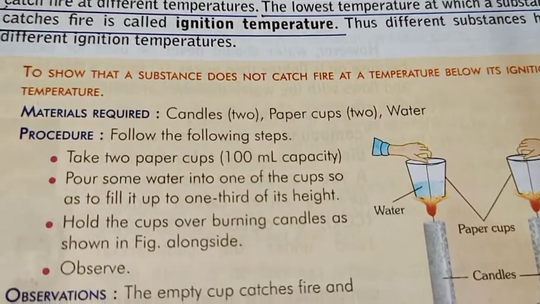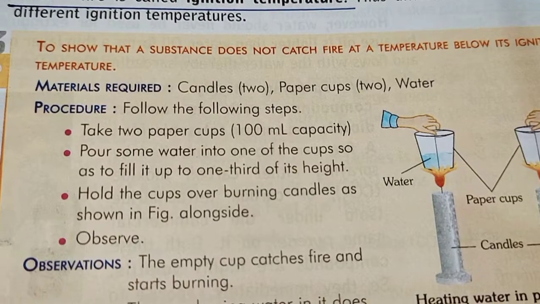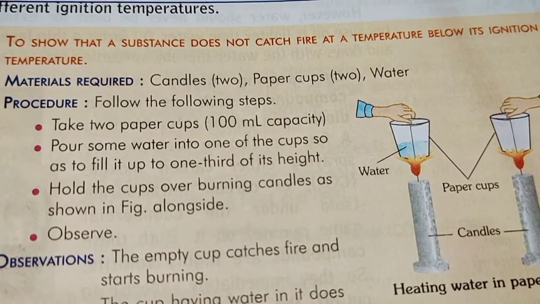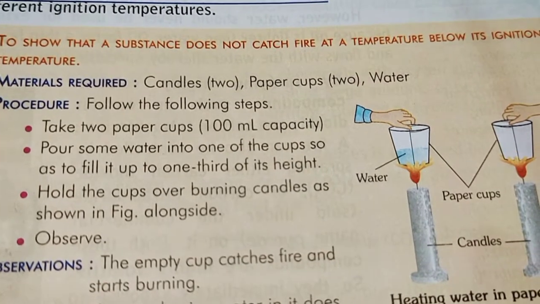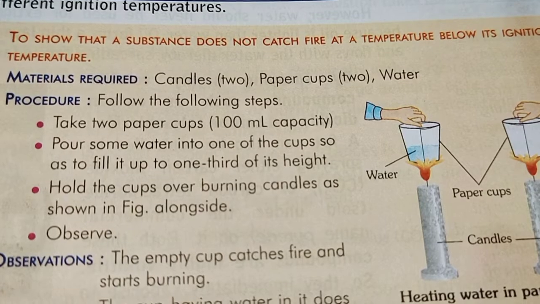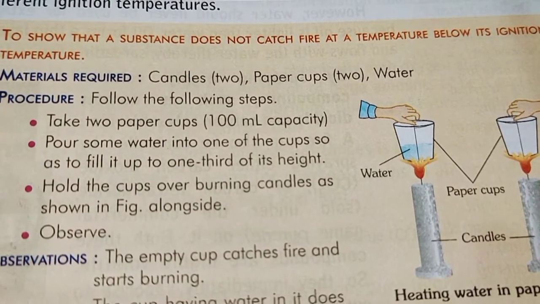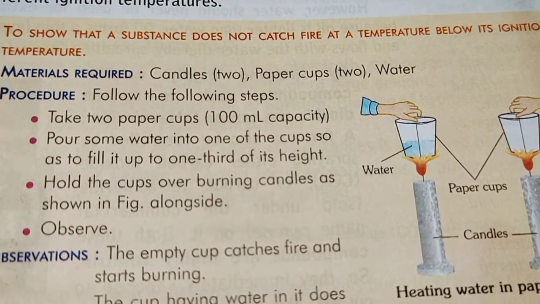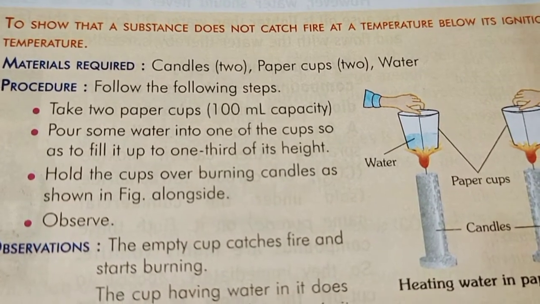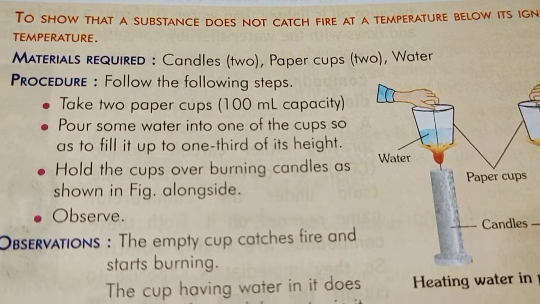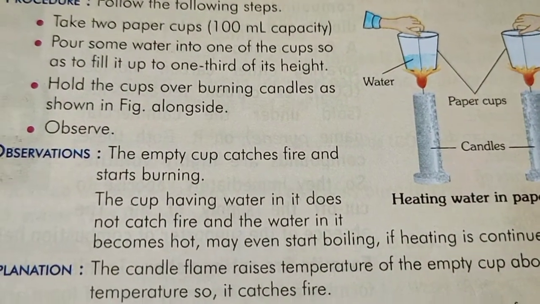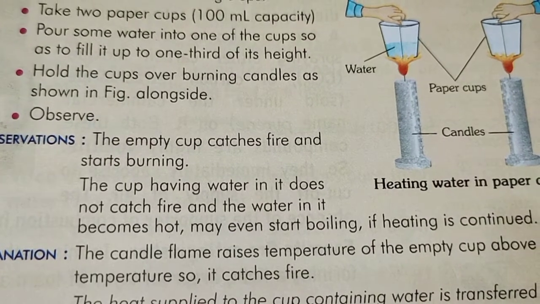Through the following activity, it will be more clear to you, in which we are using 2 candles, 2 paper cups and some amount of water. Now we'll take 2 paper cups and 2 burning candles. In one of the cups we'll pour some water so as to fill up to 1/3 of its height. Now we'll hold the cups over the burning candles as shown in the figure. What would be the observation after some time?